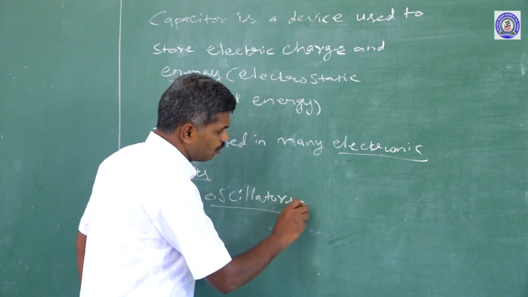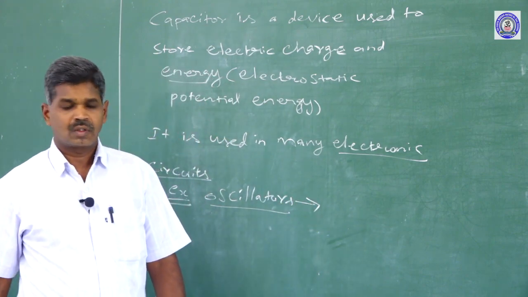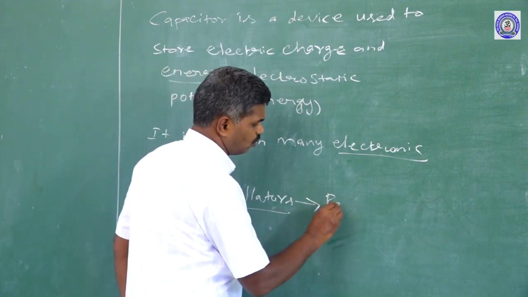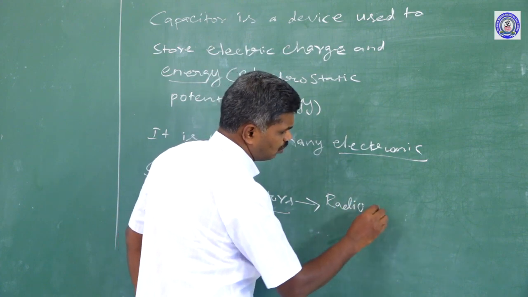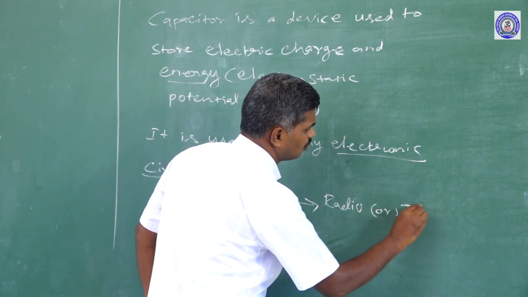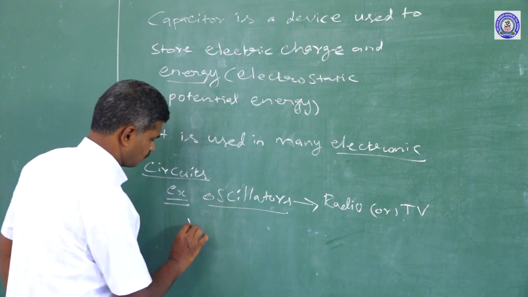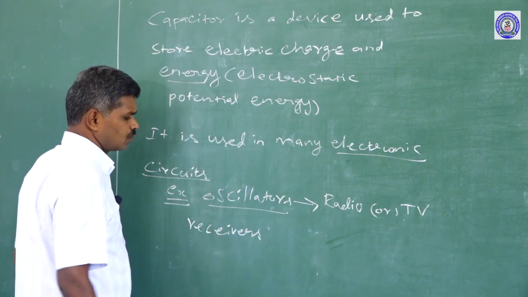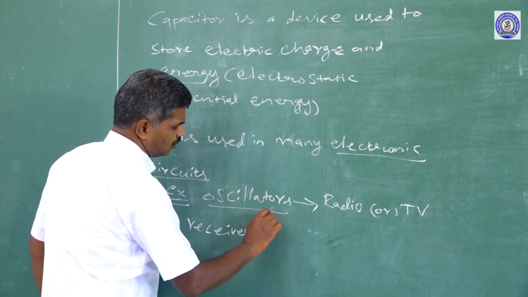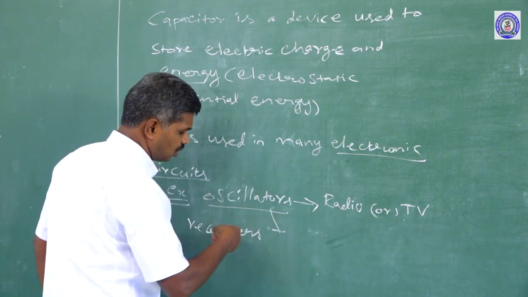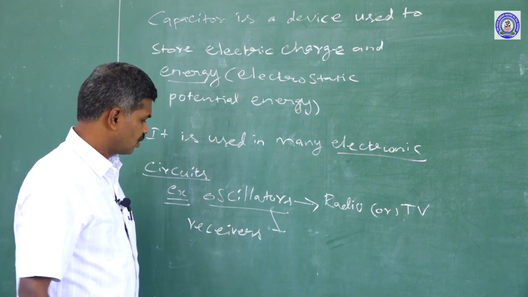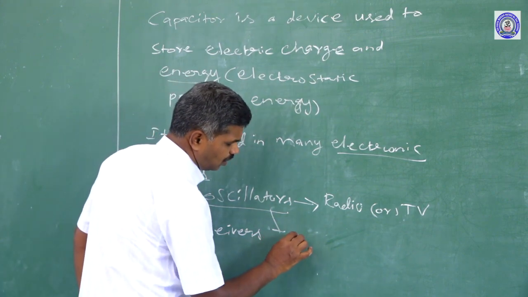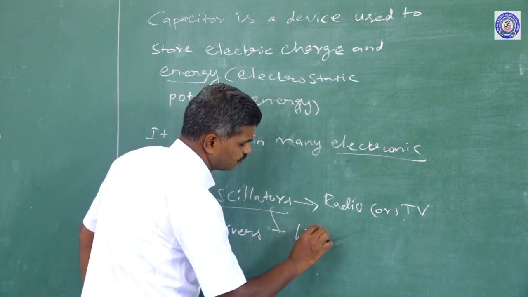They are used in radio or TV receivers. The oscillators in these TV or radio receivers generate high frequency signals.